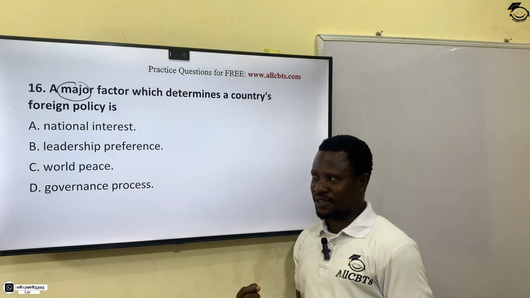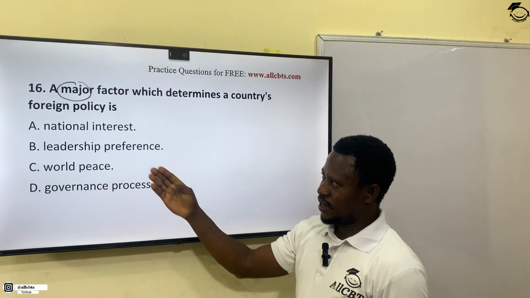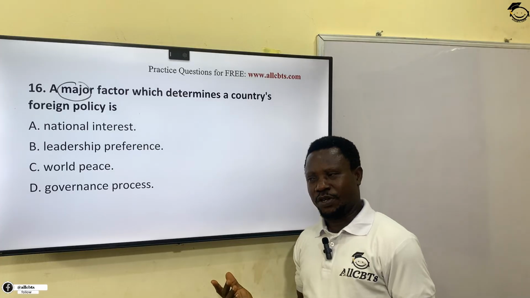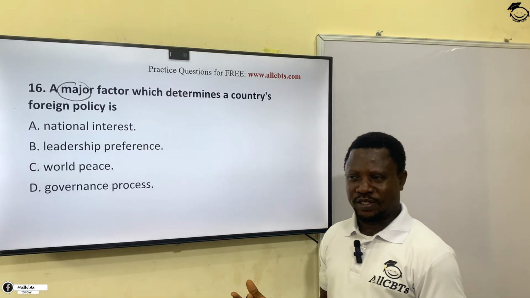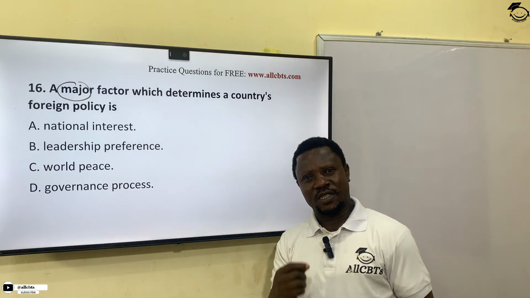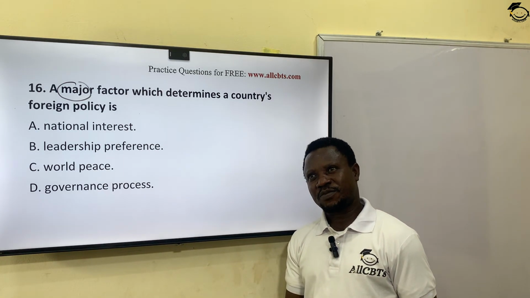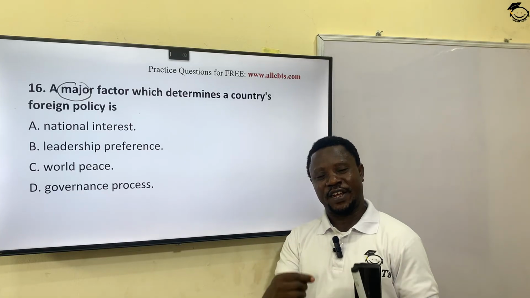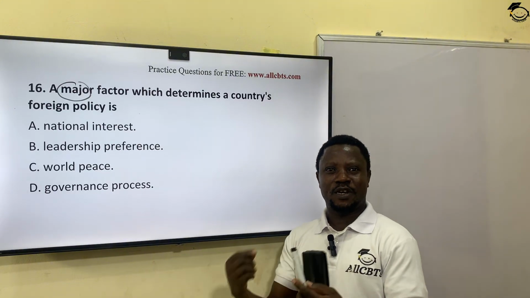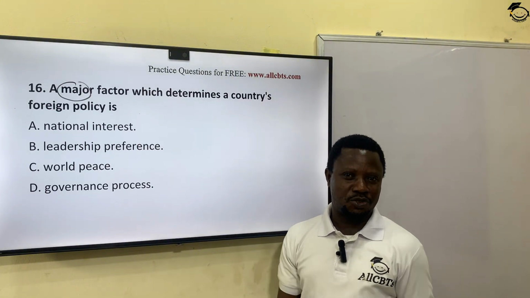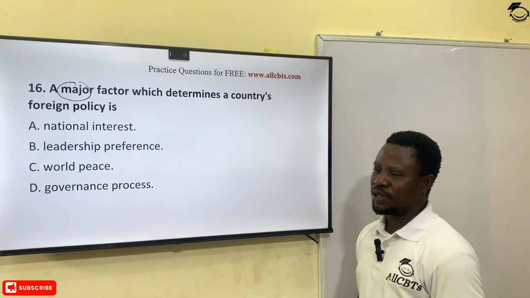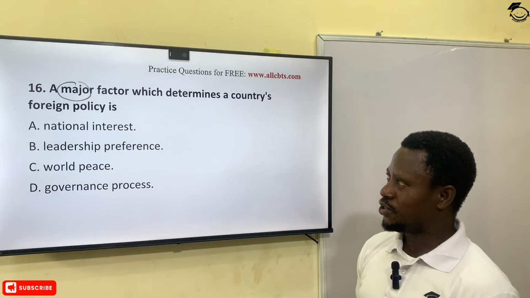Every country has this. Okay? So all others could also take place, like leadership preference could also affect the foreign policy, governance process could also affect it. But the major one is the national interest. And that's why we have this statement in international politics. We say that there's no permanent friend and there's no permanent enemy in international politics. The only permanent thing in international politics is your own interest, national interest. So the correct option for this question is option A, national interest.